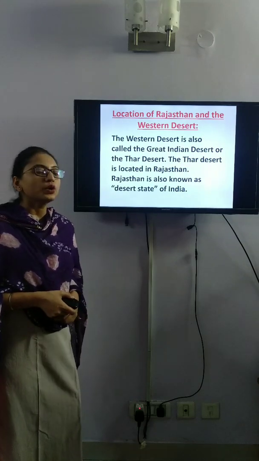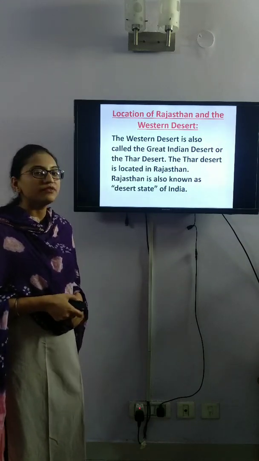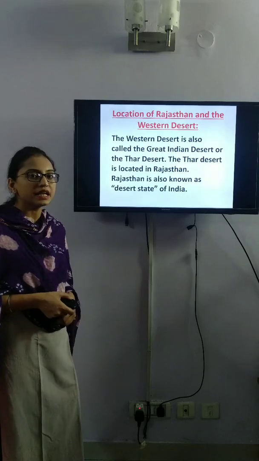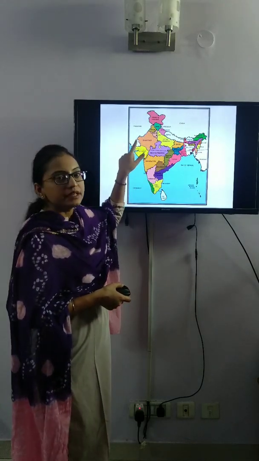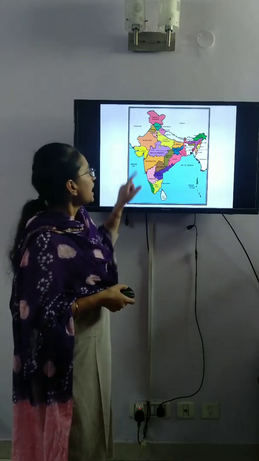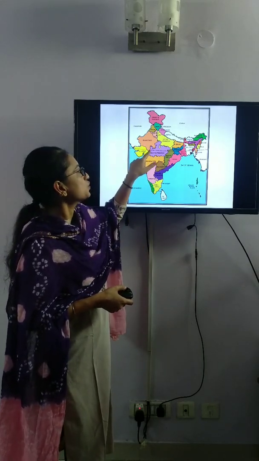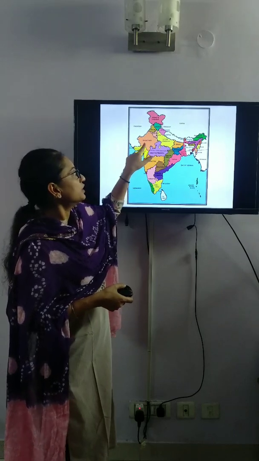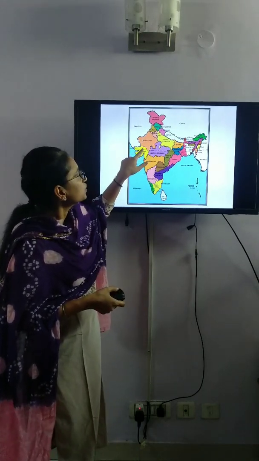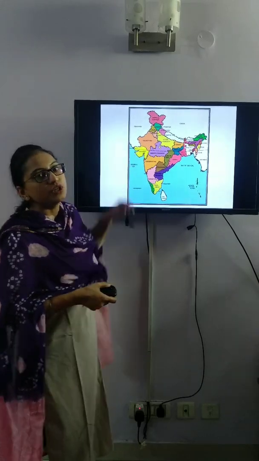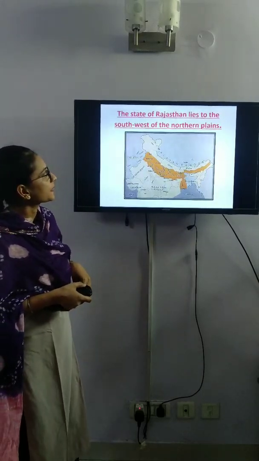We have done the location of Rajasthan and the Western Desert on India's political map. This is Rajasthan on India's political map, and Rajasthan lies on the west side of India. It lies to the southwest of the northern plains.